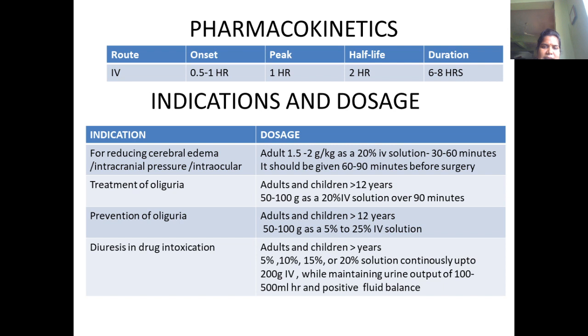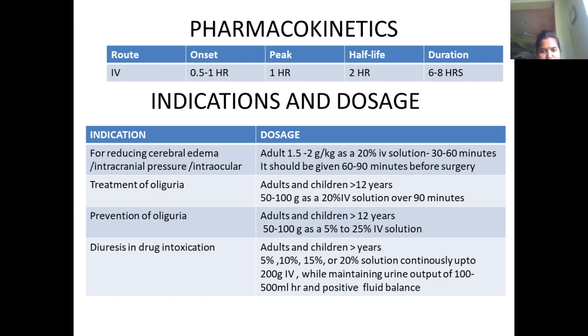Now we'll see the indications and dosages: to reduce cerebral edema, intracranial pressure, and intraocular pressure. It should be given over 30 to 60 minutes. Sometimes it is indicated before surgery, before any cranial surgeries.